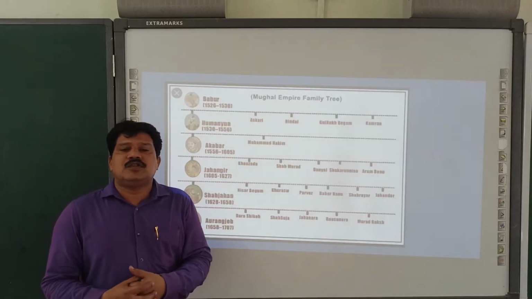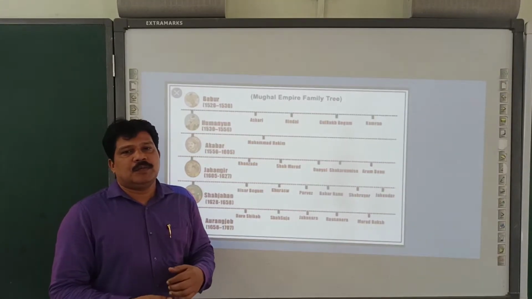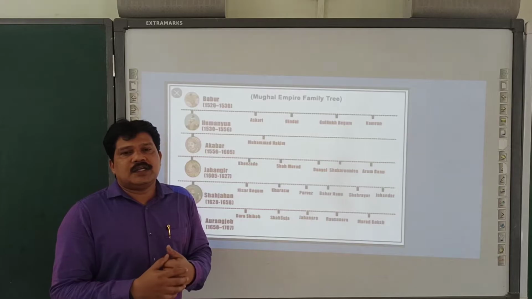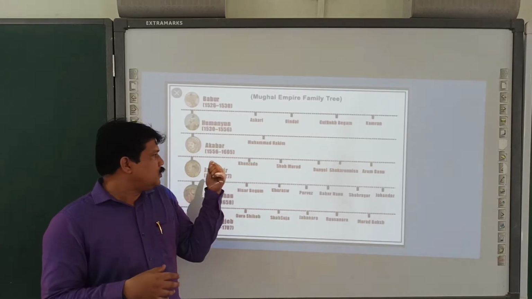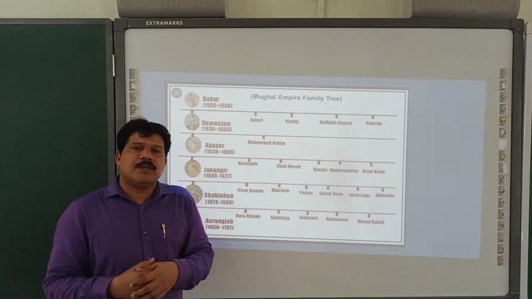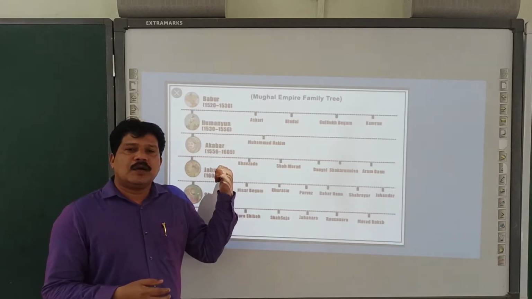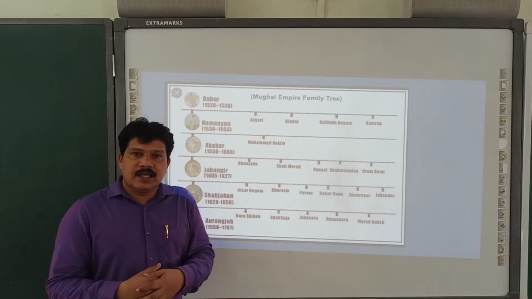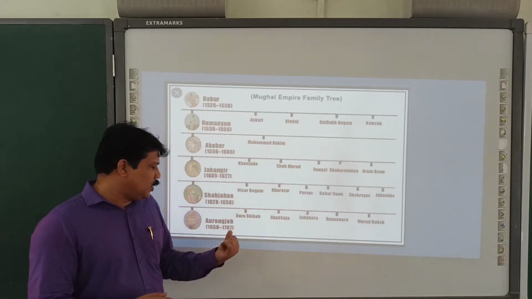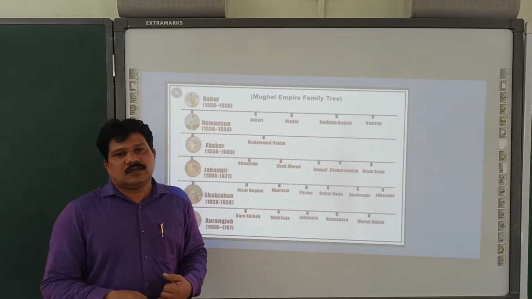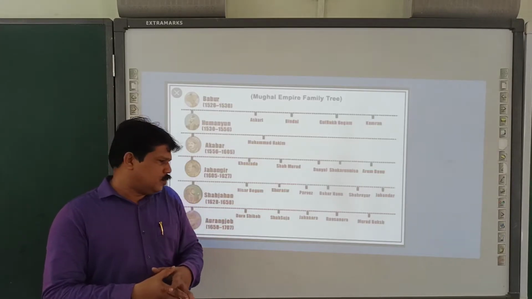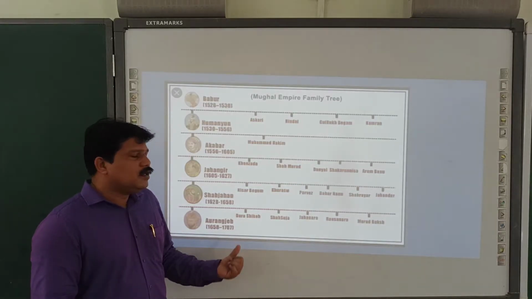But Aurangzeb was not so popular like Akbar, because Aurangzeb was a religious fanatic, too much interested in his religious dogmas, whereas Akbar respected all the religions. That's why Akbar is remembered better than Aurangzeb, because Akbar started a religion called Deen-e-Ilahi, where he welcomed people from all religions, whereas Aurangzeb imposed the jizya tax, a tax on non-Muslims. So after Aurangzeb, that is in the year 1707.